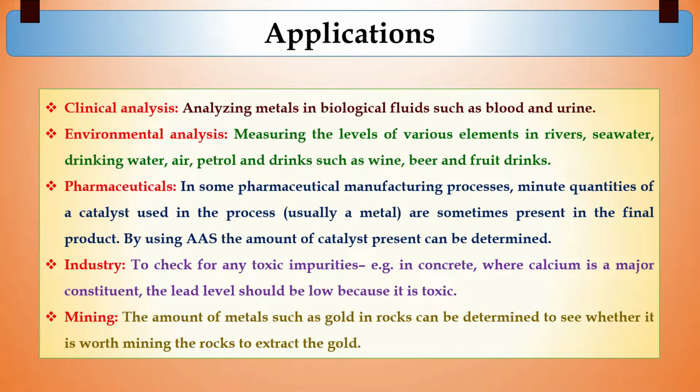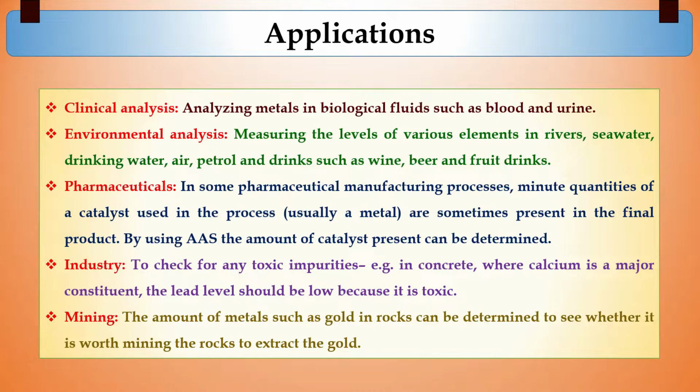In pharmaceuticals manufacturing, minute quantities of catalysts are used several times, and by using this instrument we can trace that metallic catalyst present in that product.